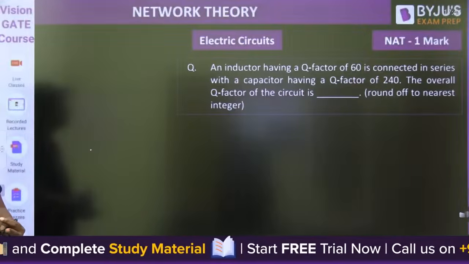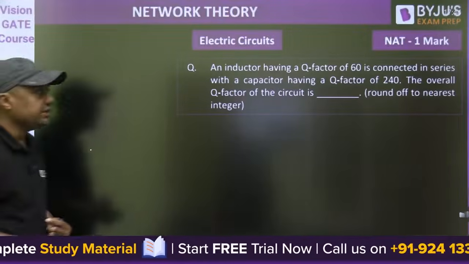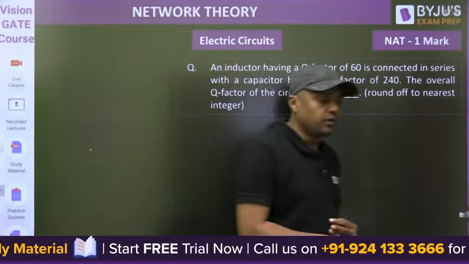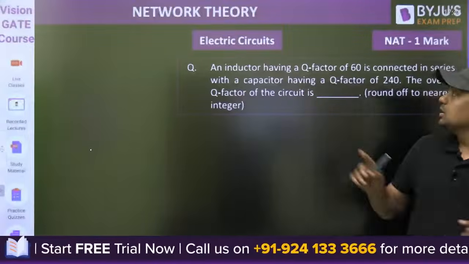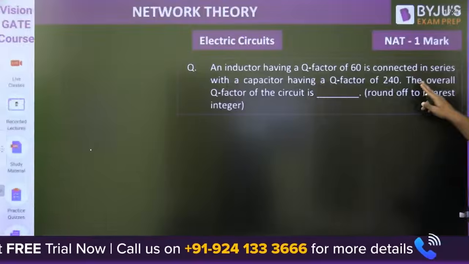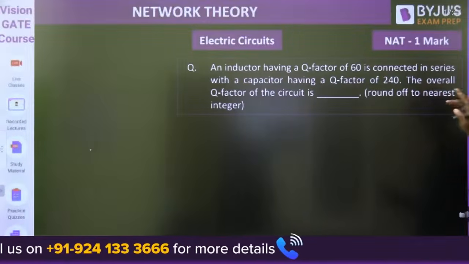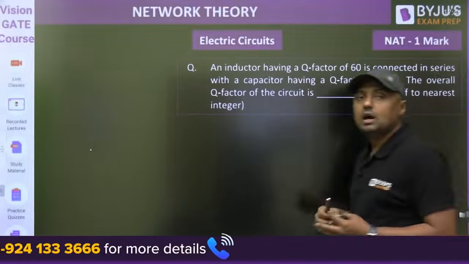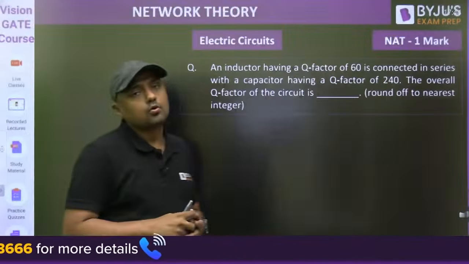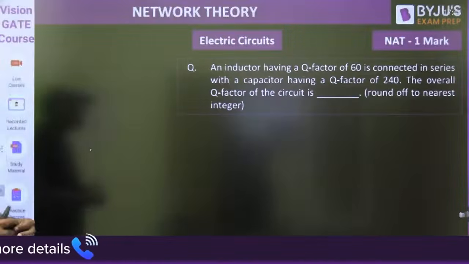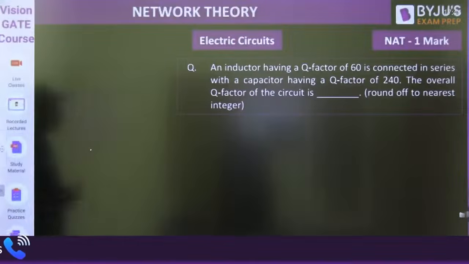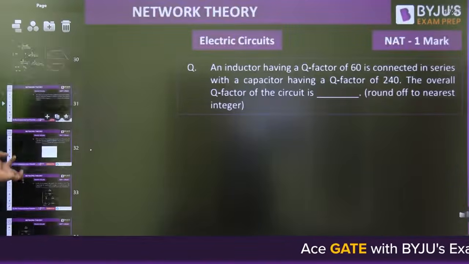You have to find the geometric mean of 60 and 240. Root over 60 times 240. This is a 1 mark question only. You can use your virtual calculator and find it.